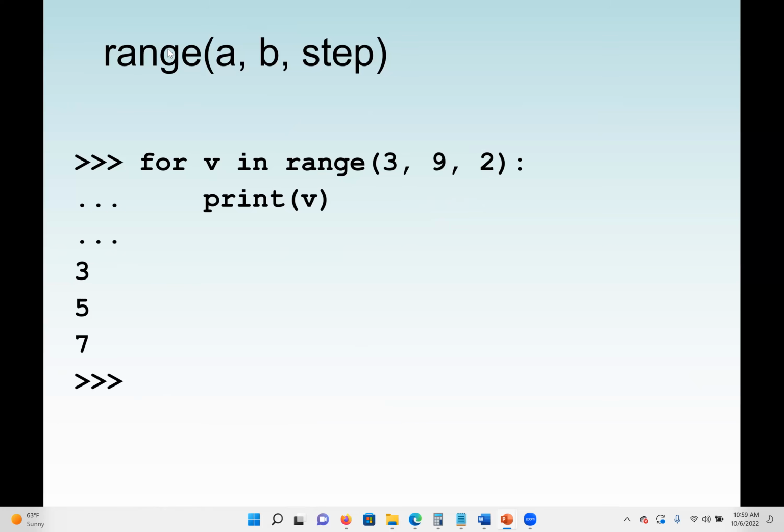So first, if we understand how to use the range with the arguments, now we can go to a for loop. And that's the example: for V in range 3, 9, 2 means we print 3, 5, 7, step 2.